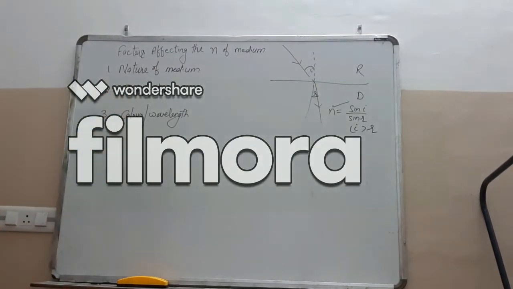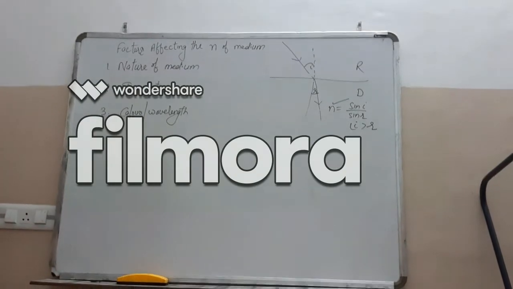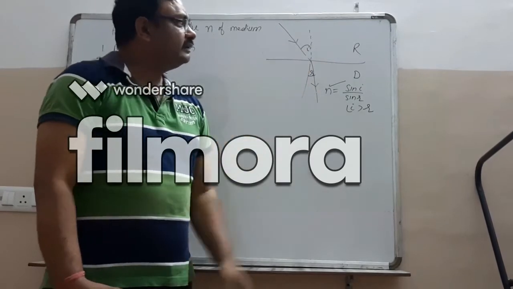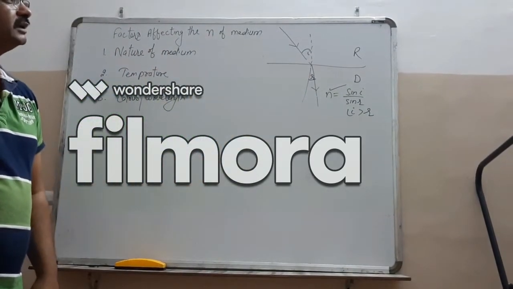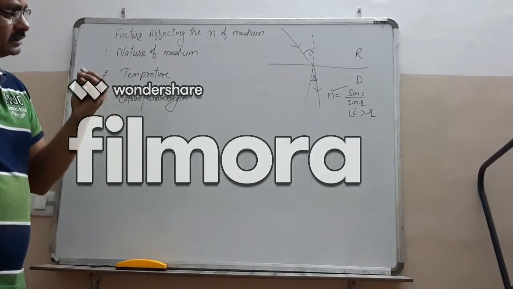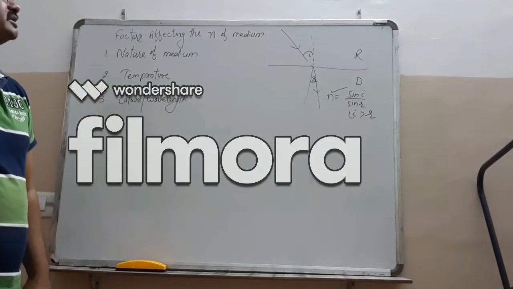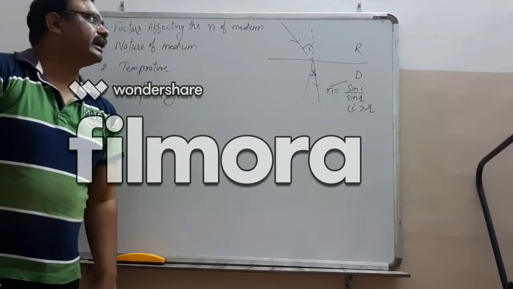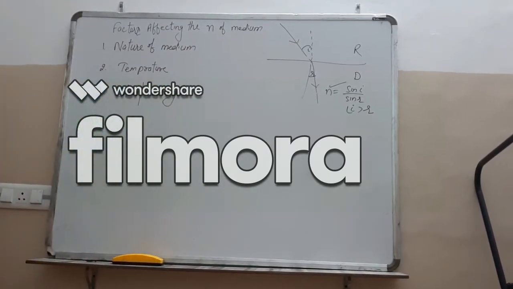Second, it depends upon the temperature. With the rise in temperature, the density of the medium decreases. It means the particles move far apart from each other. So with the rise in temperature, the refractive index decreases.